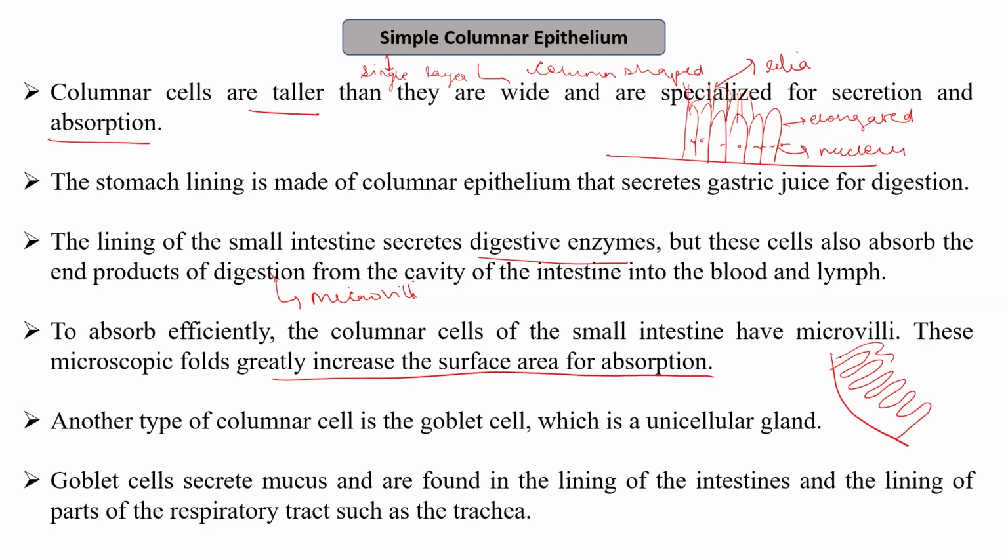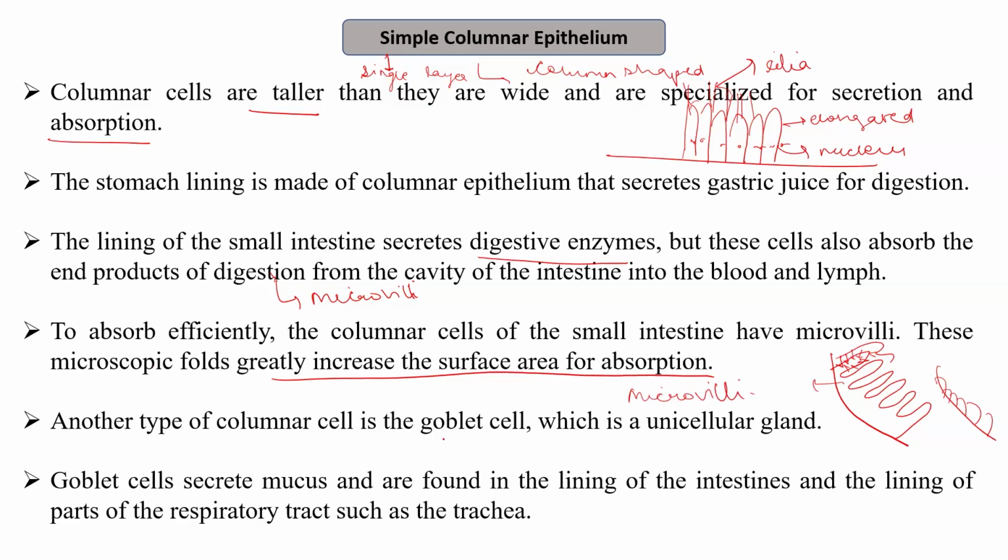So the surface area for the absorption of the food increases, and the food can get absorbed from all these sides. If instead of this, it will be like this, the surface area will be reduced for the absorption of food. But the microvilli-like structure facilitates the higher absorption of the food.